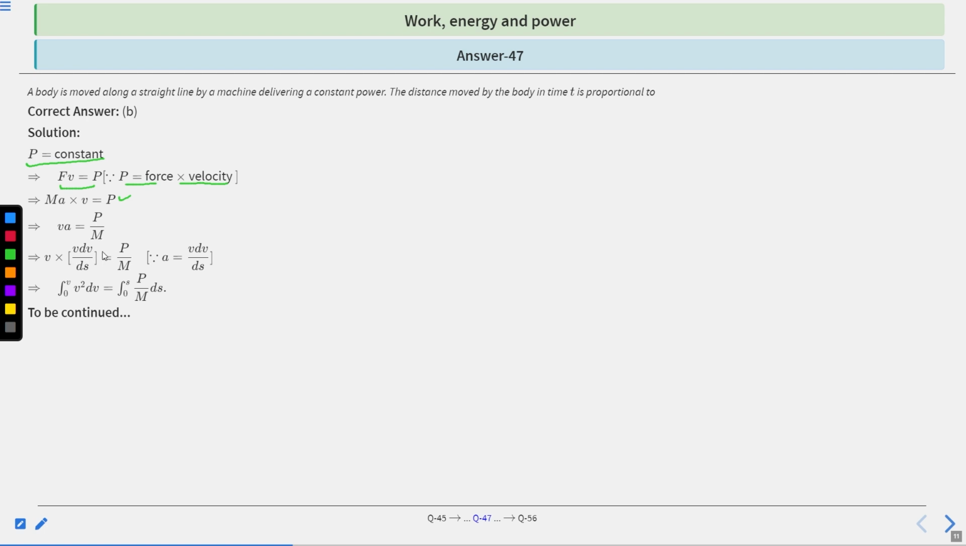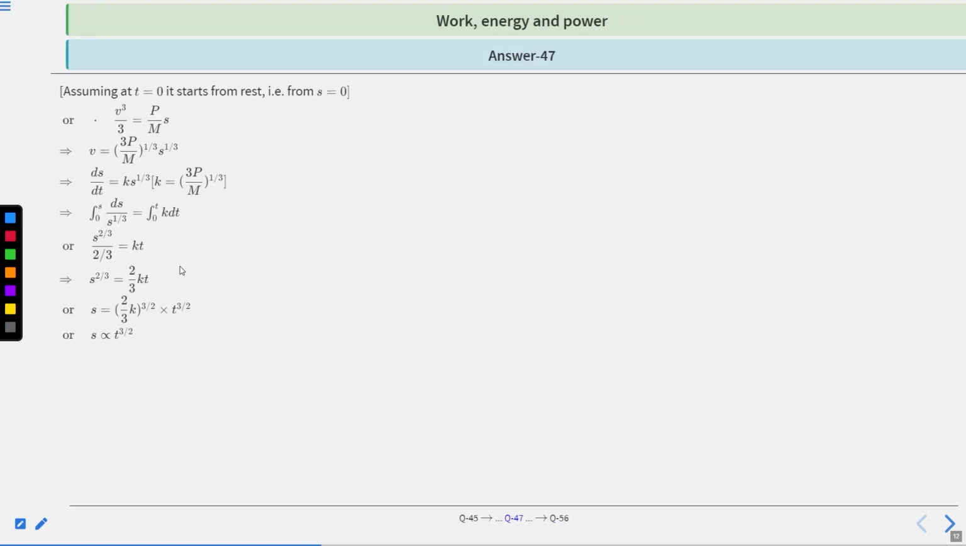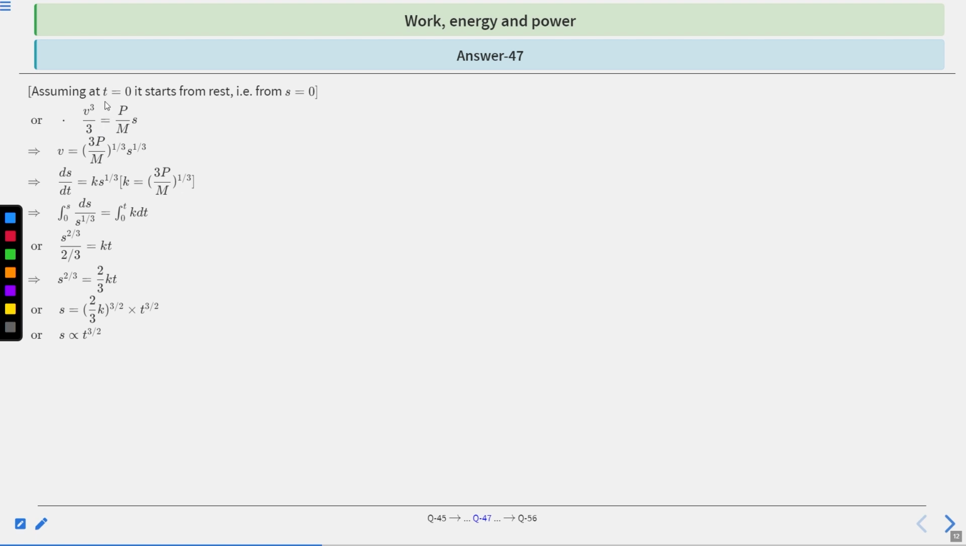And solving this term using the given terms, you will get the integration from 0 to v of v squared dv is equal to the integration from 0 to s of P ds divided by m. Assuming at t equal to 0, it starts from rest, that is from s equal to 0. Or we can say v cubed divided by 3 is equal to P divided by m multiplied by s.